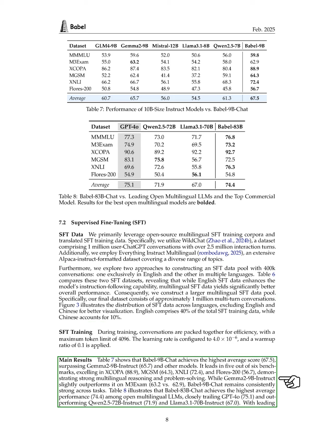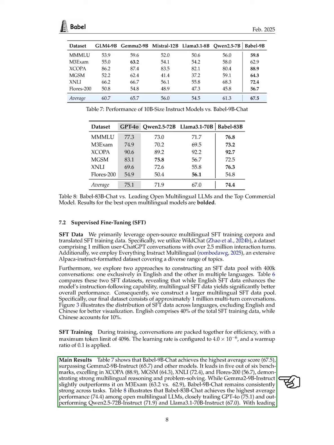Our main results indicate that Babel 9B Chat achieves the highest average score of 67.5, outperforming Gemma 2-9B Instruct, which scores 65.7, and other models. Babel 9B Chat leads in 5 out of 6 benchmarks, excelling in XCOPA, MGSM, XNLI, and Flores 200, showcasing strong multilingual reasoning and problem-solving skills. Although Gemma 2-9B Instruct slightly edges it out on M3 exam, Babel 9B Chat remains consistently strong across tasks.